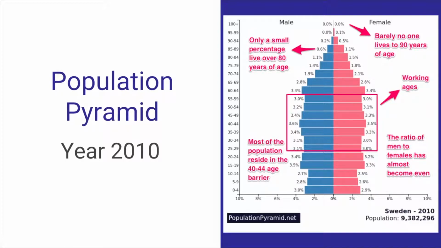The working age barrier maintains a constant percentage of the population with an average of 3.2% of men and 3.1% of women. The ratio of men to females is close to leveling off, but there is still a larger percent of men.